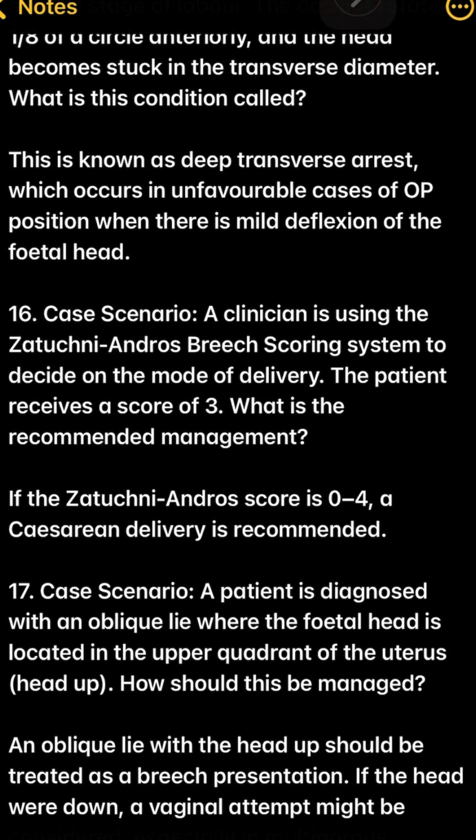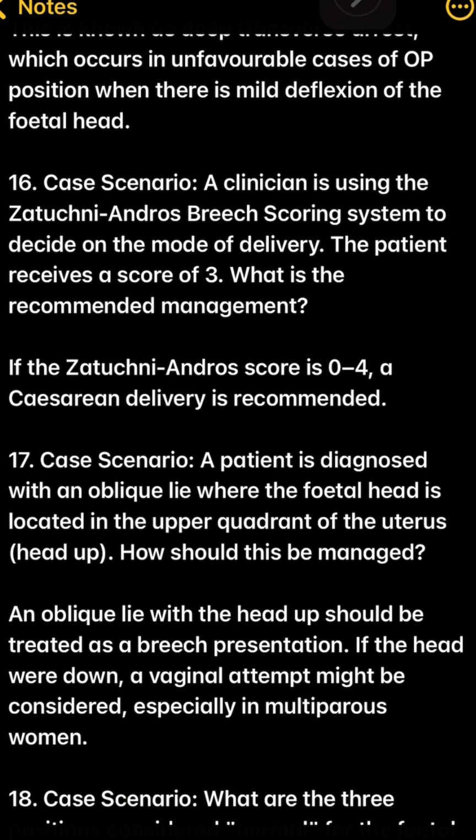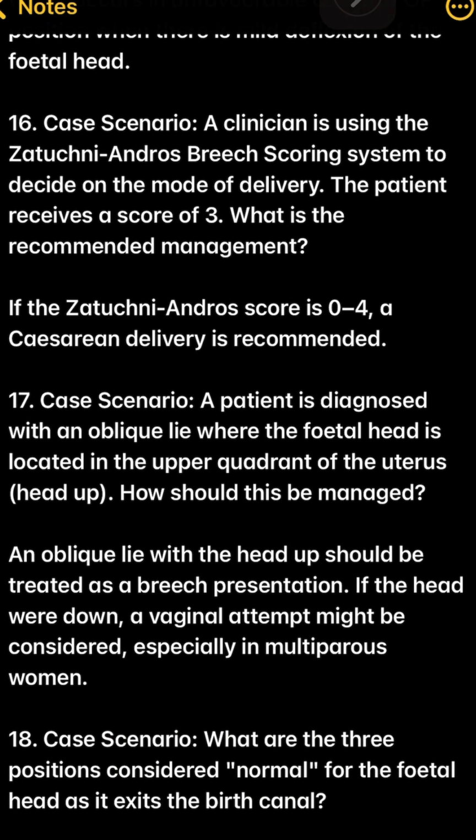16. Case scenario. A clinician is using the Zatuchni-Andros breech scoring system to decide on the mode of delivery. The patient receives a score of 3. What is the recommended management? If the Zatuchni-Andros score is 0-4, a caesarean delivery is recommended.